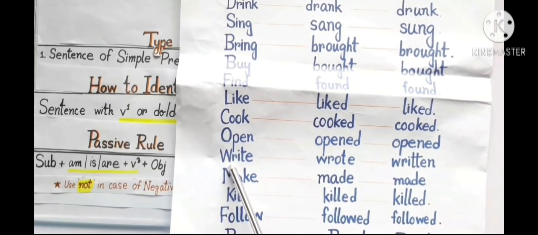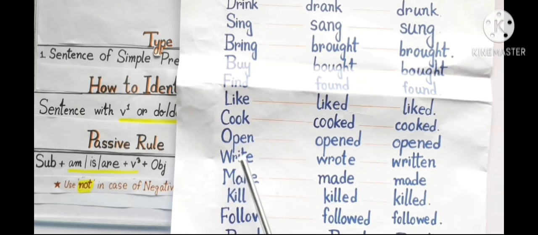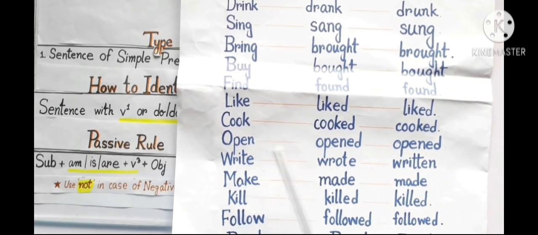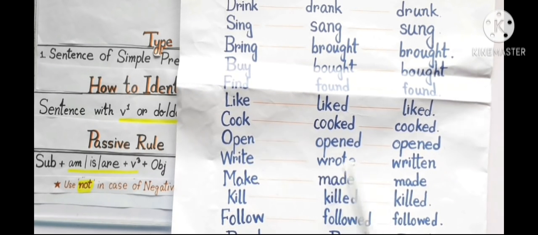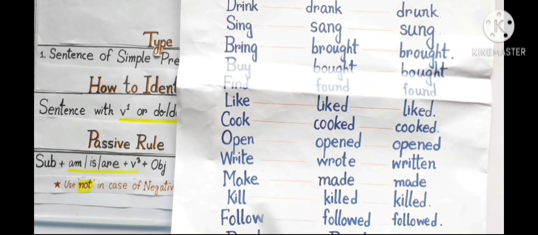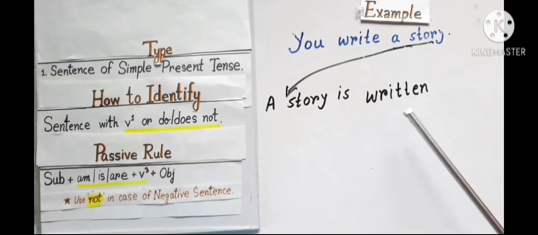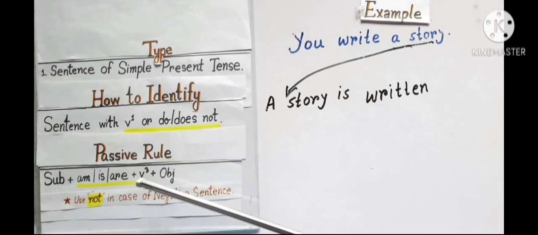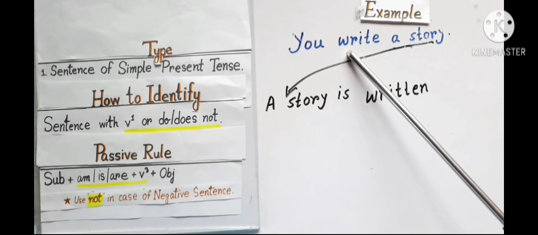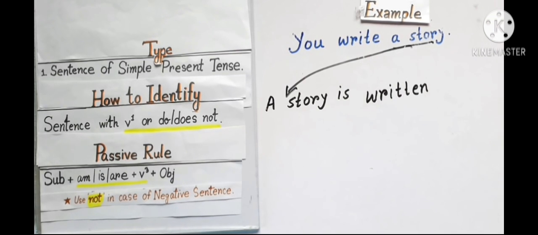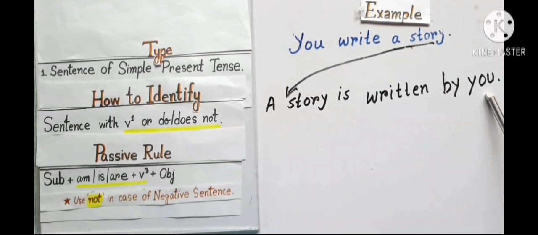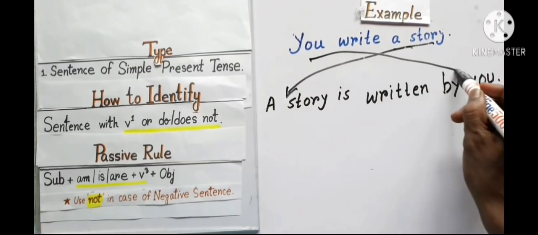A verb like write has 3 forms. Write verb 1, wrote verb 2, written verb 3. I use written as verb 3 of write. By you, the subject becomes object.